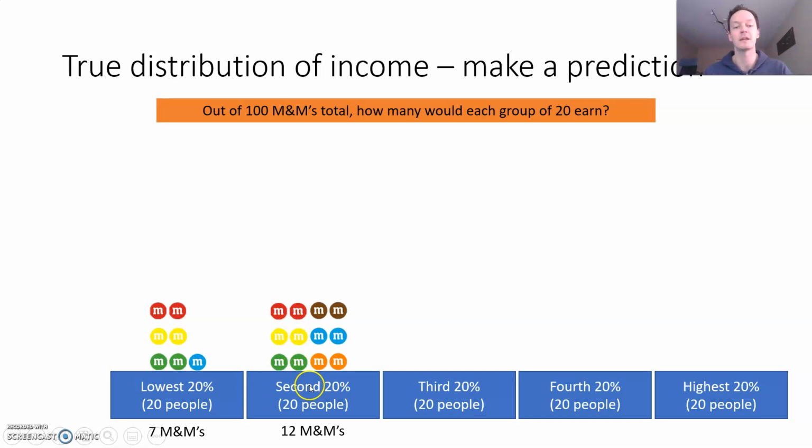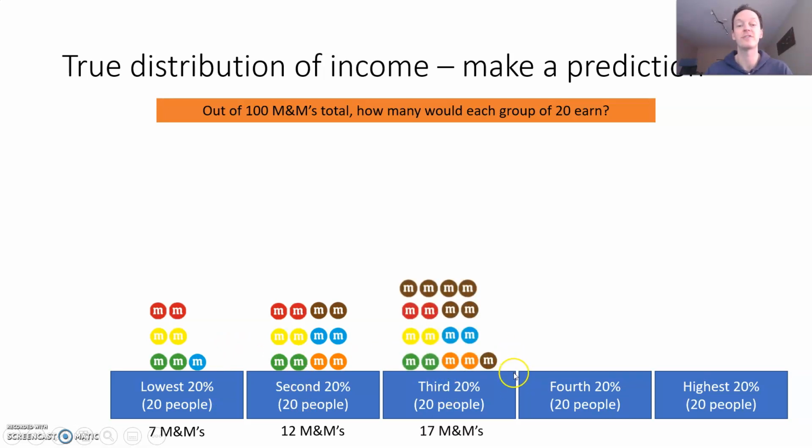Then we go up to the next bracket. All right, so the second 20% of people only earn 12 M&Ms, or 12% of the total income in the country. How'd you go so far? All right, let's go on to the next one. The third group. Remember, each box here in our fictitious economy is only 20 people. And in the third poorest group, they only earn 17%. It's not even one M&M each. And we've covered 60% of the total population.